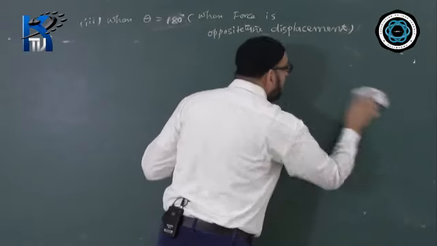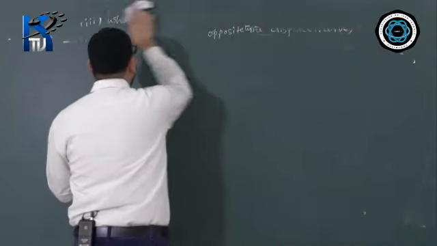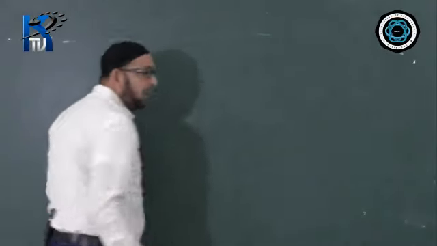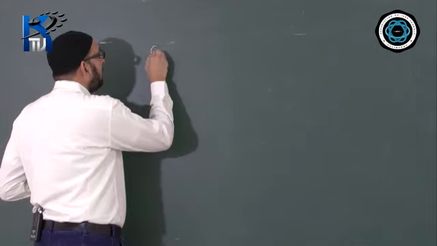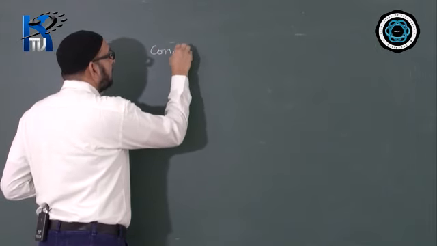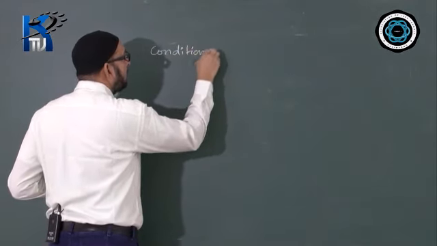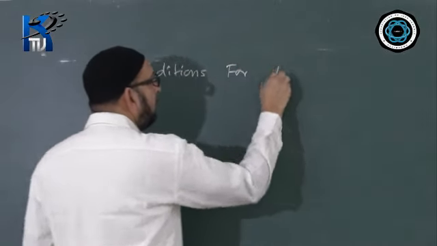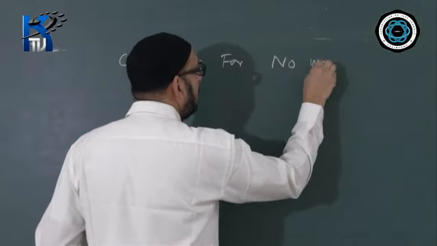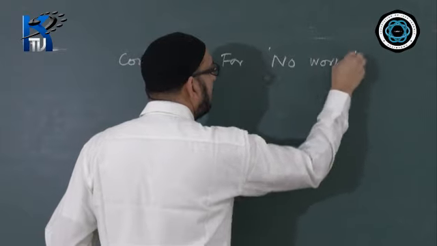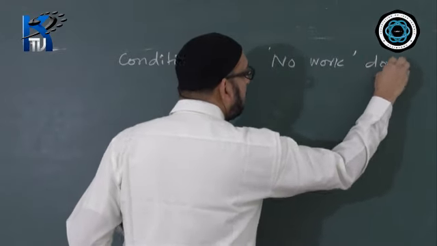I suppose we have seen when the work done is positive, negative and even minimum value. Let us see now the conditions for no work done by a force.